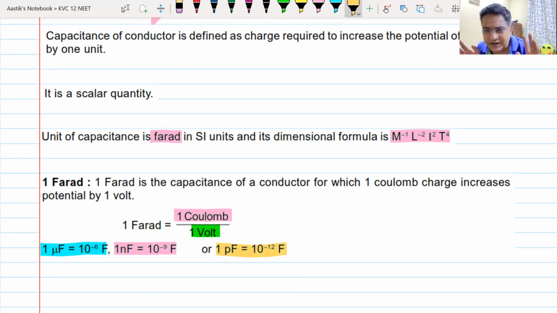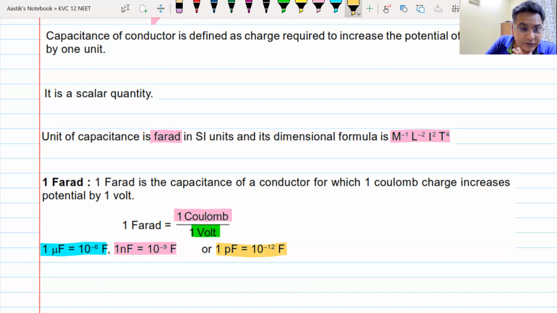1 ampere current is big, but your AC will draw somewhere around 2 or 3 amperes, and a big motor draws around 2 amperes of current. So maybe the charge is a bit much, but the voltage is very less. So 1 farad may look like a very small unit. Okay, we will look at how small or how big a unit 1 farad is.